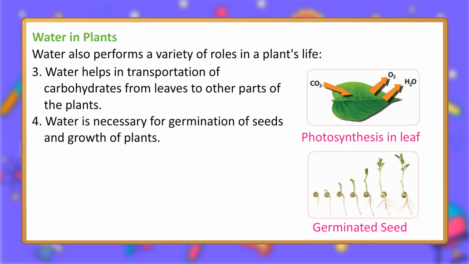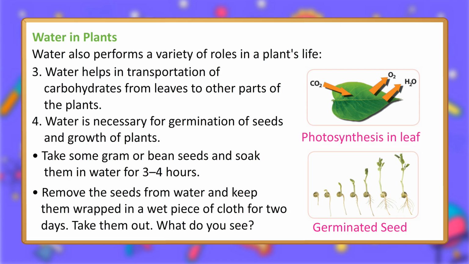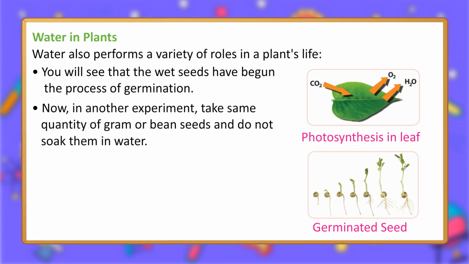4. Water is necessary for germination of seeds and growth of plants. Take some gram or bean seeds and soak them in water for 3 to 4 hours. Remove the seeds from water and keep them wrapped in a wet piece of cloth for 2 days. Take them out. What do you see? You will see that the wet seeds have begun the process of germination.